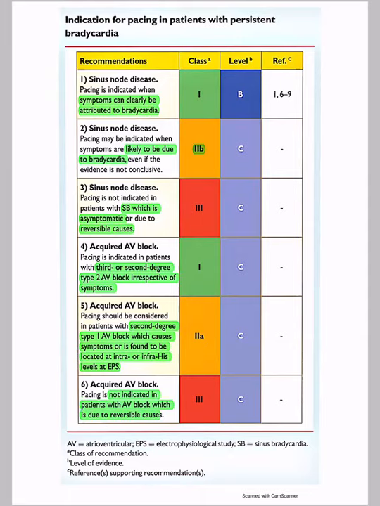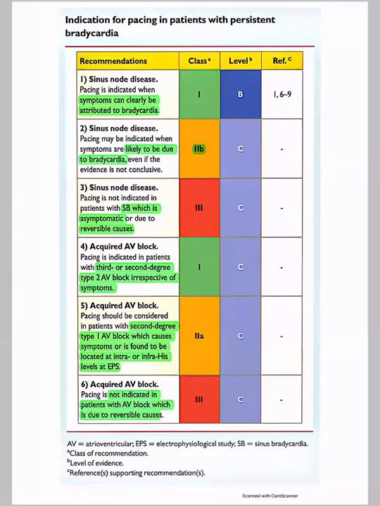Class 2A indication, again in an acquired AV block setting, is in a patient with second degree type 1 AV block, which is Wenckebach AV block, which causes symptoms or is found to be located at the intra- or infra-His level after an EPS study is done. It is a 2A indication.